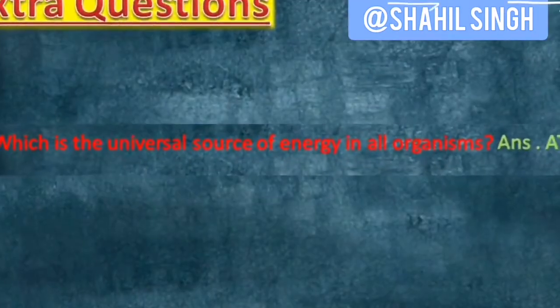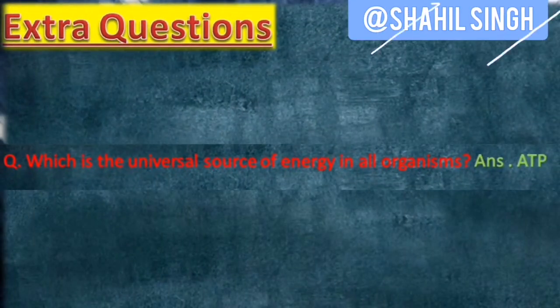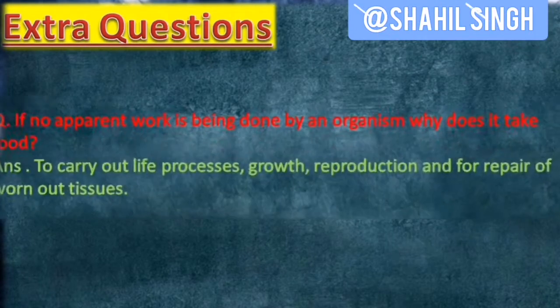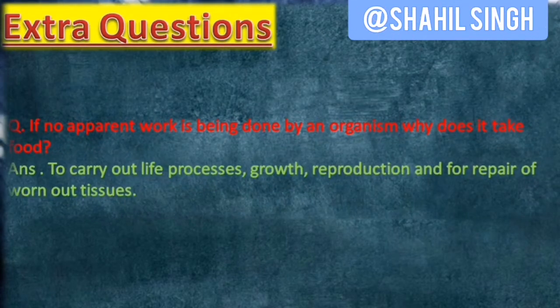So now comes extra questions. Here are some one-word questions, then I will start with short answers and then with long answers. So the first question: which is the universal source of energy in all cells? Yes, it is ATP. If no apparent work is being done by an organism, why does it take food? The answer is to carry out life processes, growth, reproduction, and for repair of worn out tissues, it takes food from the environment.